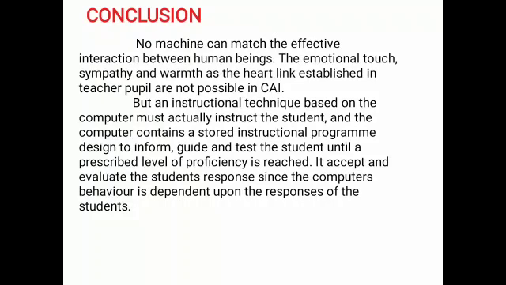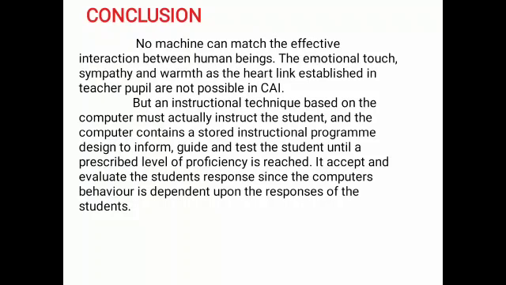But as an instructional technique based on the computer, it must actually instruct the student, and the computer contains a stored instructional program to design, inform, guide and test the student until the prescribed level of proficiency is reached. It accepts and evaluates the student's response, since the computer behavior is dependent upon the responses of students.